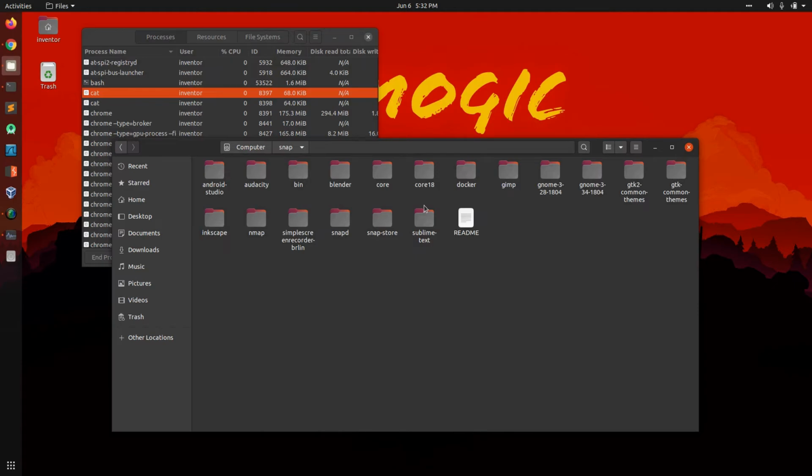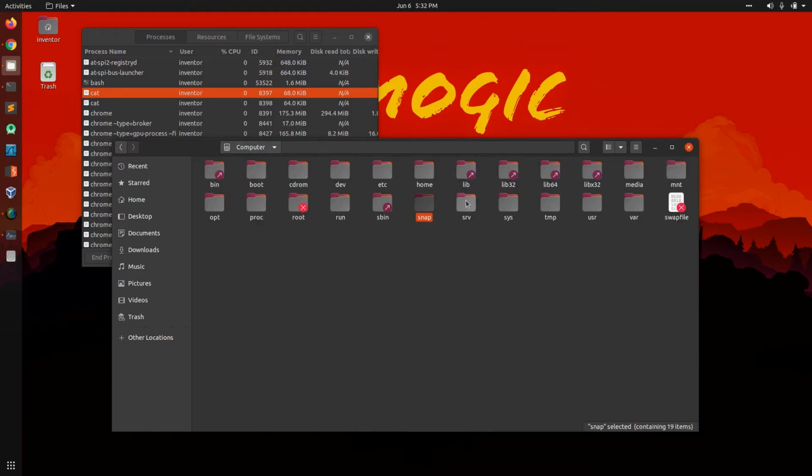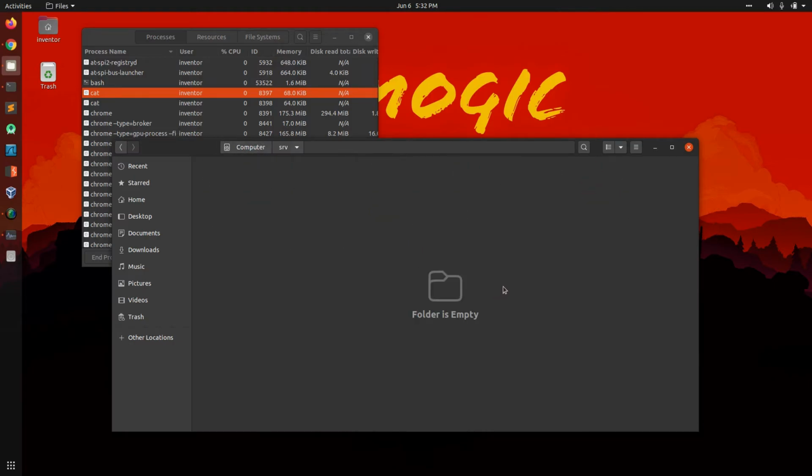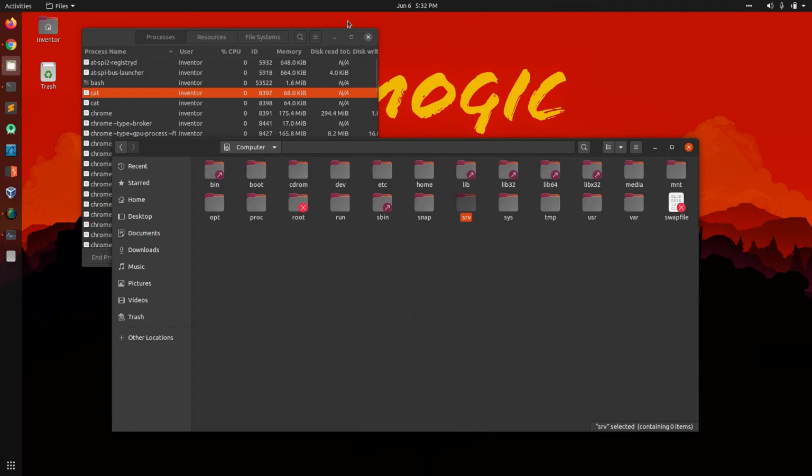Snap. In this directory, all the applications we installed using snap are stored. Snap is mostly seen in Ubuntu systems. Moving to the next, srv, for service. Here no service is running on my system, that's why I can't see any. But if I start a web server or anything like that, I can see its directory and its files over here.